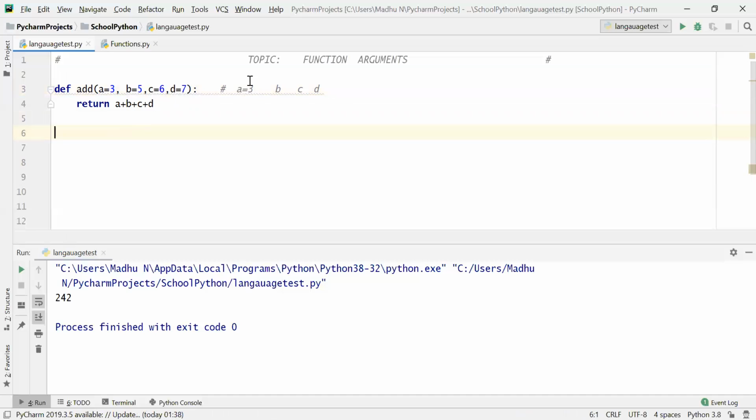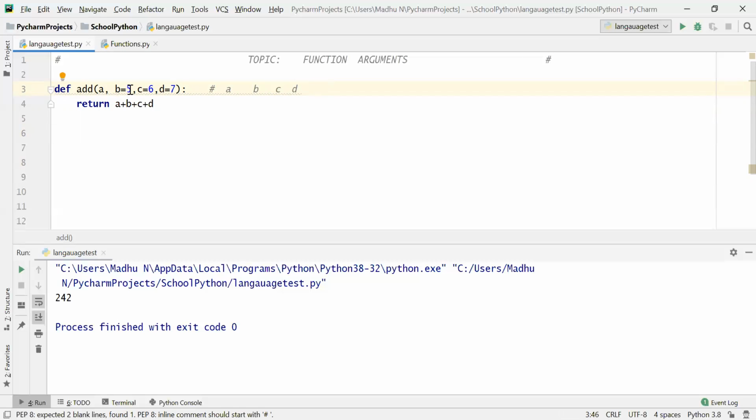Now this is case 1. Now if you start like, okay, what happens if you do not mention the value of A and you start giving from B? Then after B, what are the parameters? C and D. So C and D also should be filled.